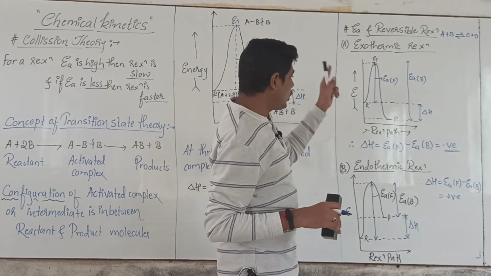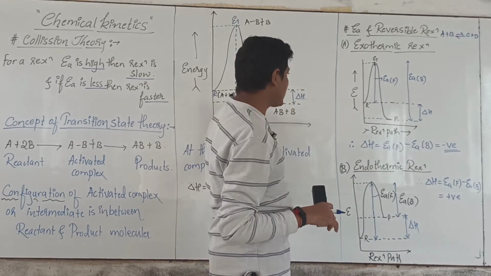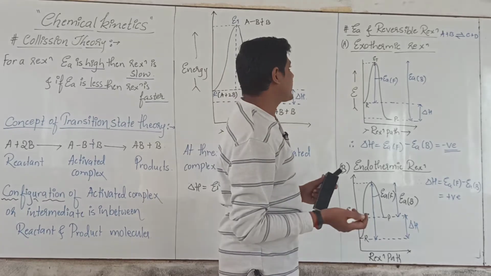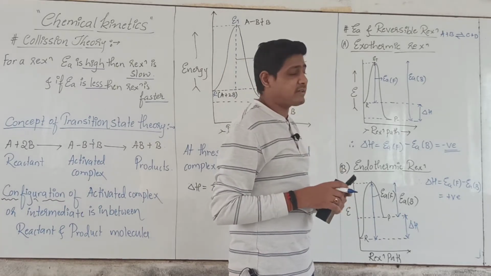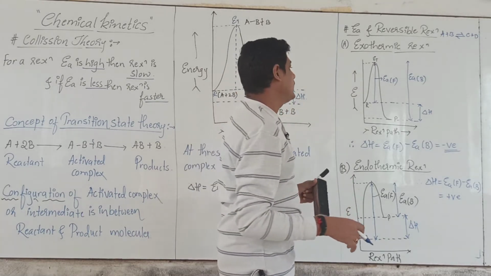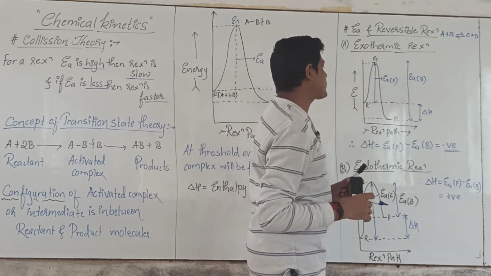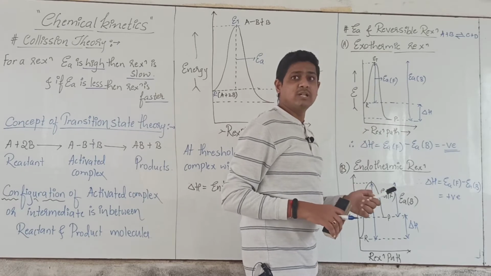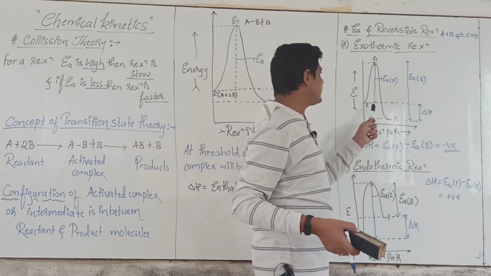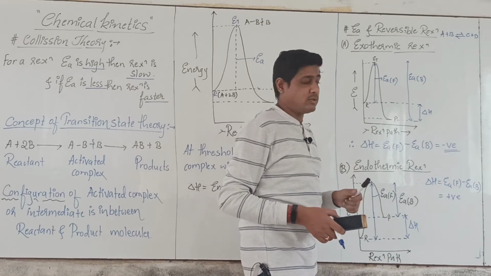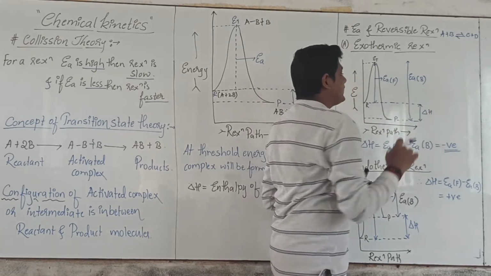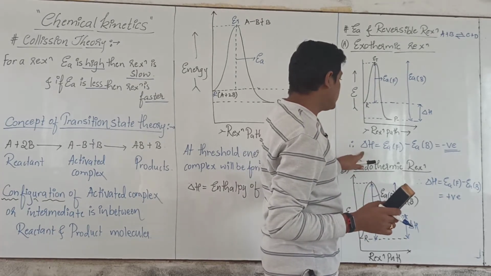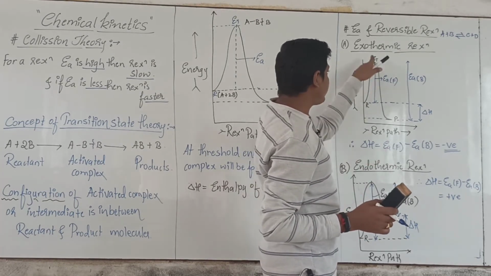Then in those reactions the same graph will be plotted, that is energy versus reaction path. See, in exothermic reactions, why energy is liberated, we can understand it here. As in the case of exothermic reactions, the energy of the product molecules will be lower than the energy of reactant molecules. So when we take the difference between these two, the enthalpy of the reaction or heat of the reaction is equal to the activation energy for the forward reaction